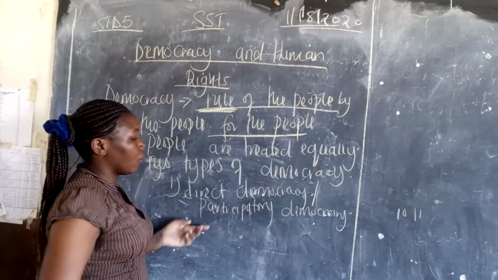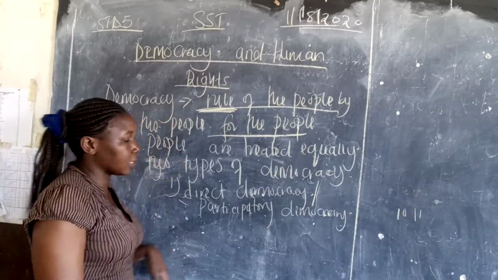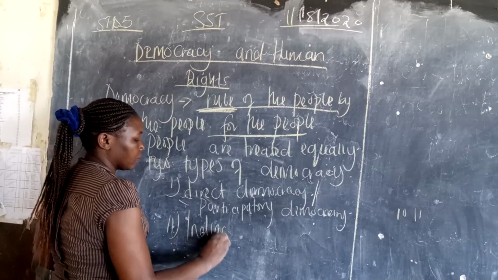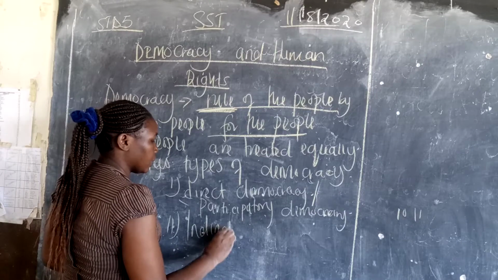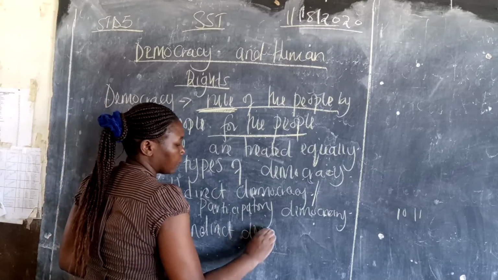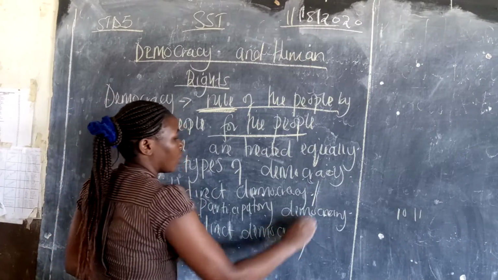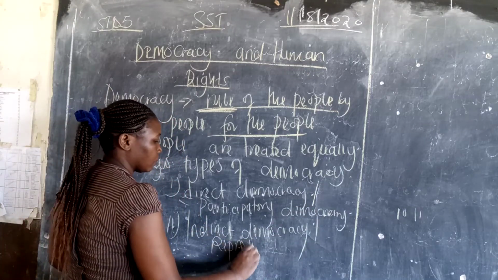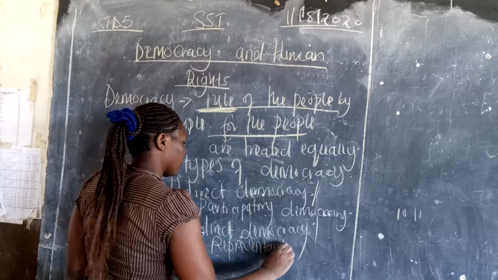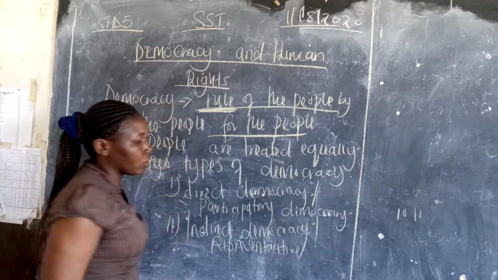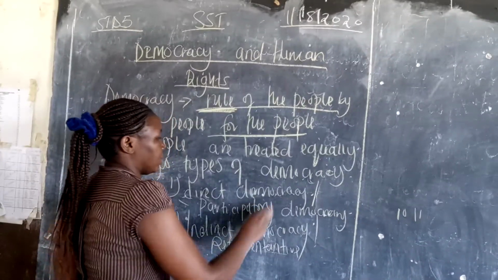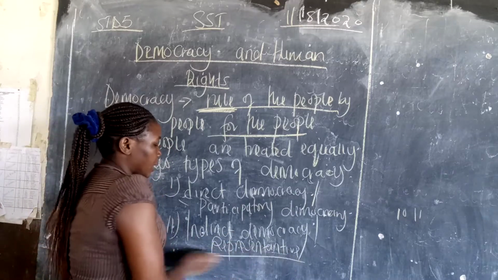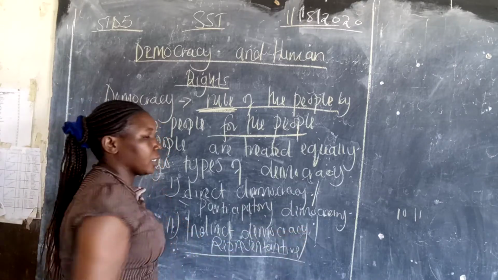This is direct or participatory democracy, and another we have indirect democracy, or representative democracy. So, mind the two words. Participatory is the same as direct democracy, and representative is the same as indirect democracy.